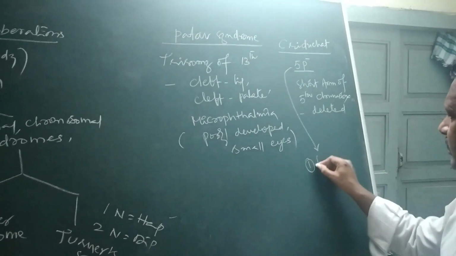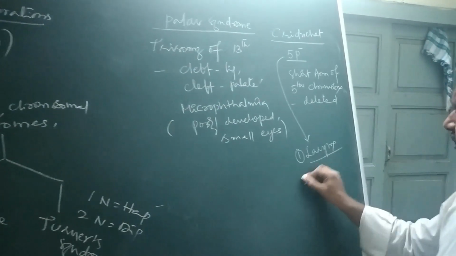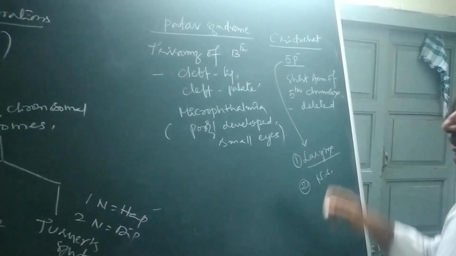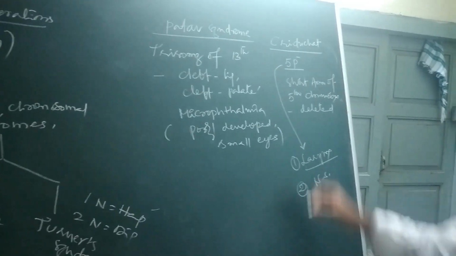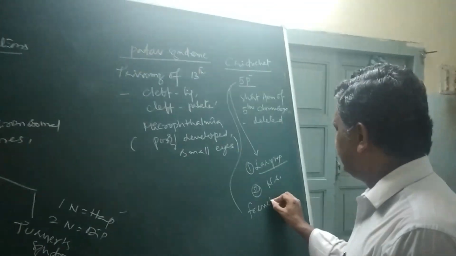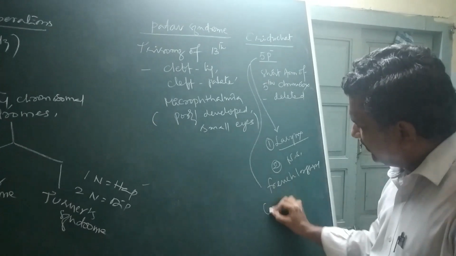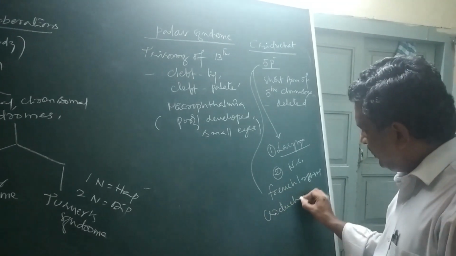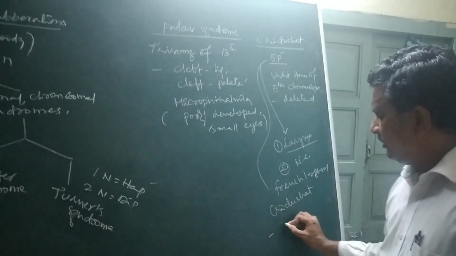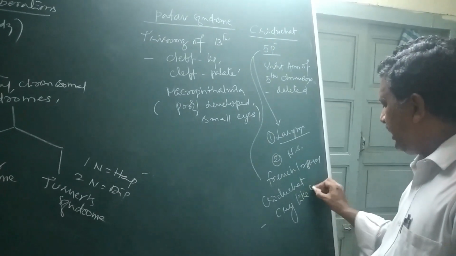One is the larynx and its related nervous system may be affected. In French, cri du chat means cry like a cat.